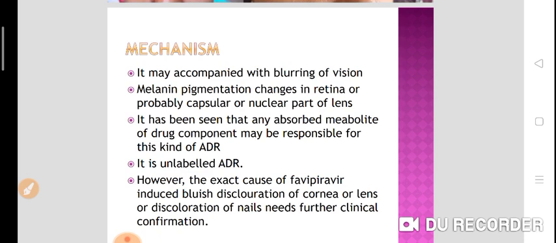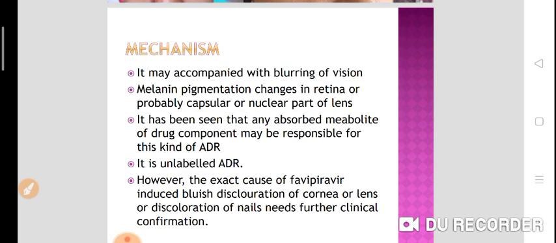There is no exact cause of favipiravir induced bluish discoloration of cornea or lens or bluish discoloration of nails; it needs further clinical confirmation because there is no data regarding this mechanism or this ADR. It is an off-labeled ADR. It is not given in the literature by the favipiravir pharmaceutical companies or anywhere. If you search on Google, there is no data available regarding this.